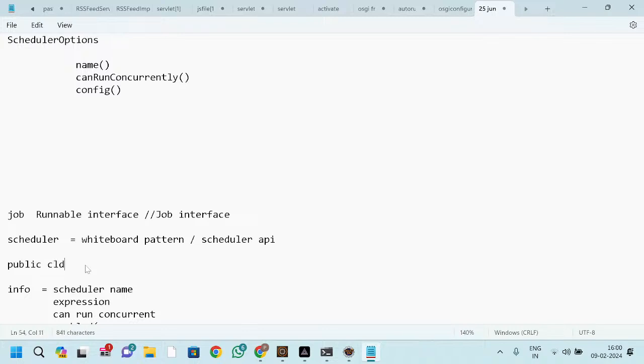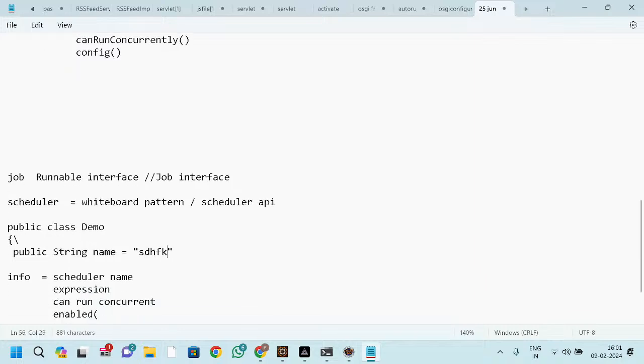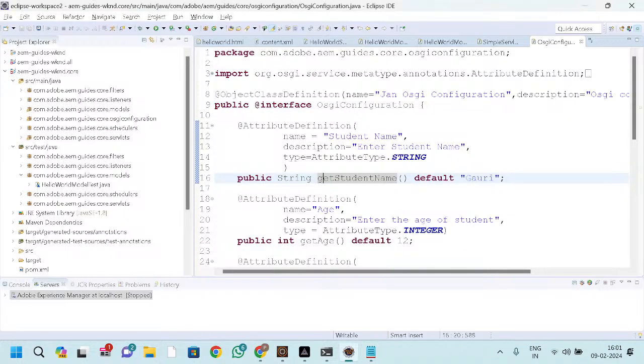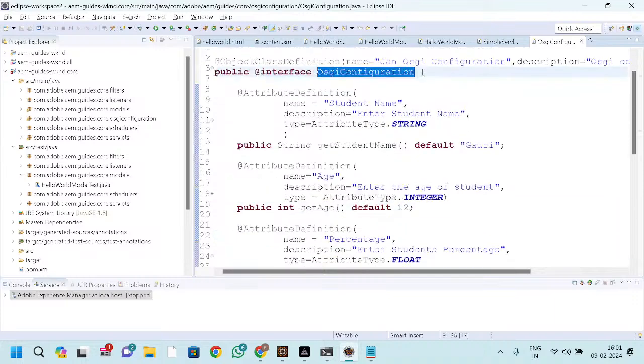Like if I'm just creating one class here, class Demo, and directly here I'm passing public String name, and here I'm hard coding, right? This is not a good thing, right? So for that what we have done, we have created the OSGi configuration, right? This is the information we will pass to the OSGi configuration. The name also will be passed inside the OSGi config. We can do these things. Come here. Already yesterday we have created this OSGi configuration.